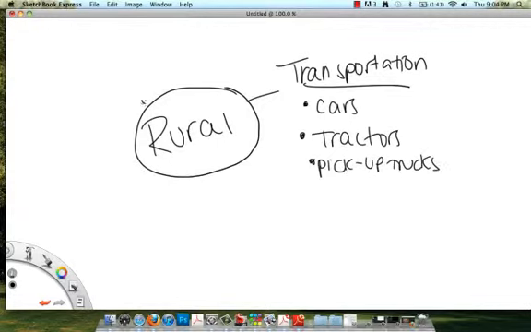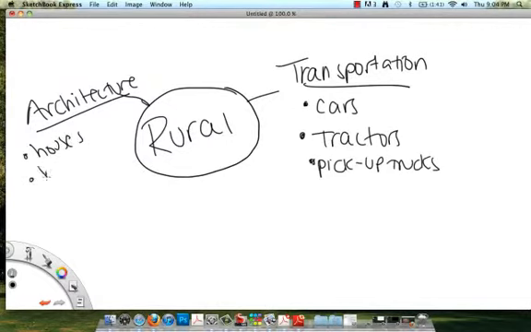The architecture in a rural community includes houses, barns and farms, and buildings, but not as high as the urban community. And this is also known as the country.